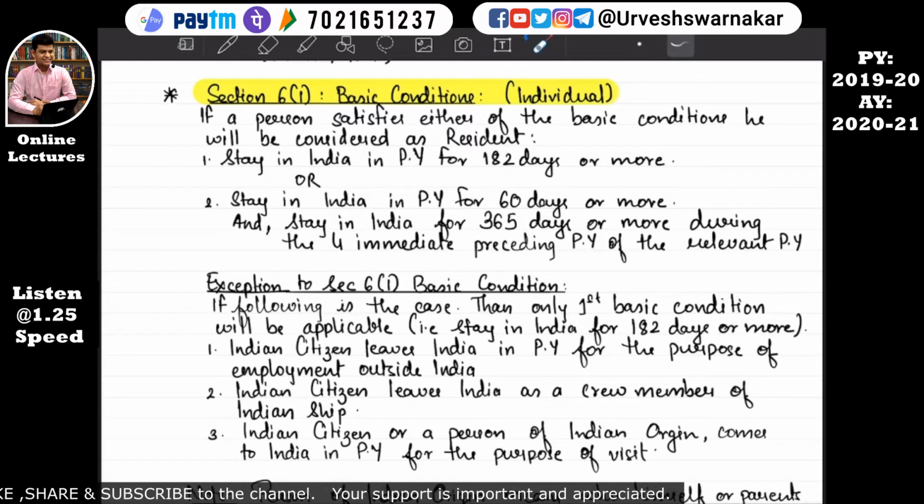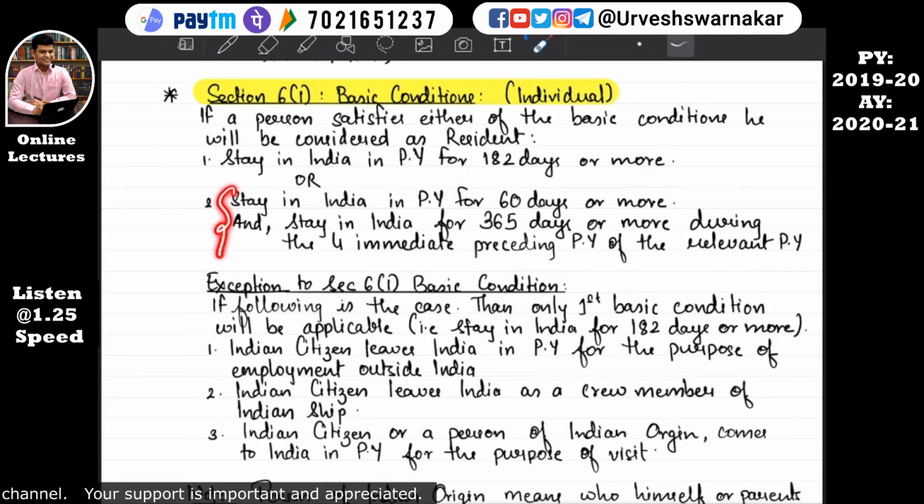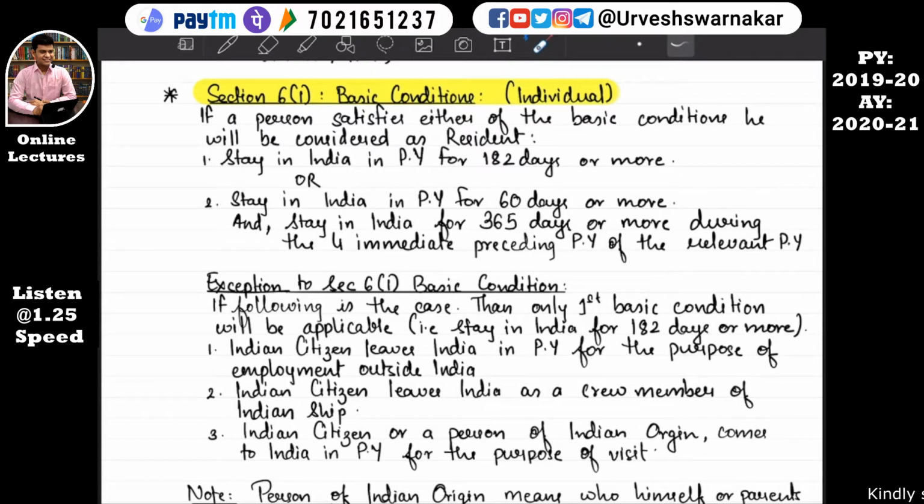So basically, the second condition has two parts, A and B. I have not written A and B in the exam. You also do not write A and B. Write as it is, because it has to be fulfilled cumulatively. So if a person satisfies either of the basic conditions, he will be considered as resident. Stay in India in the previous year for 182 days or more, or stay in India in the previous year for 60 days or more, and stay in India for 365 days or more during the 4 immediate preceding previous years of the relevant previous year.